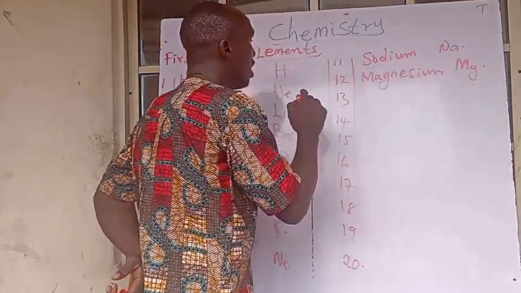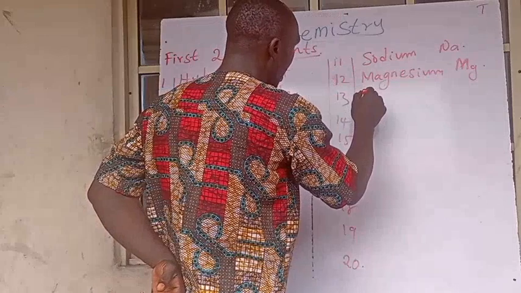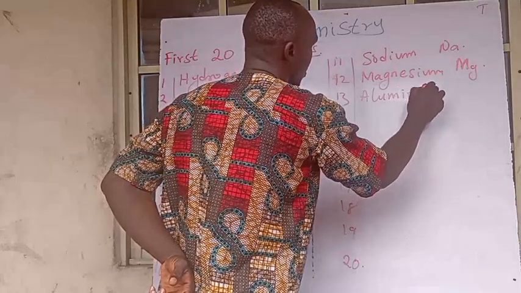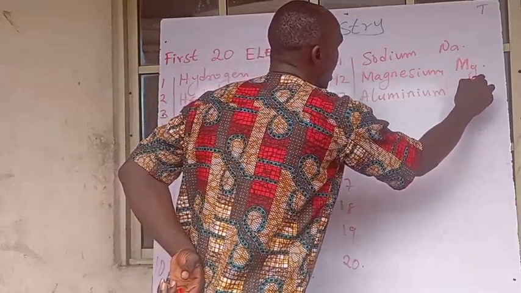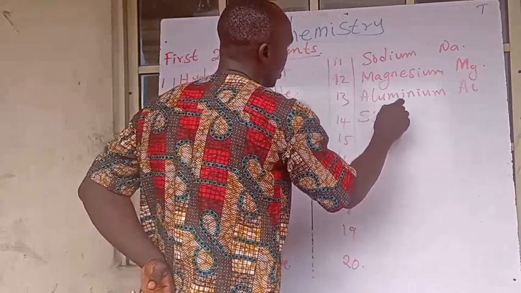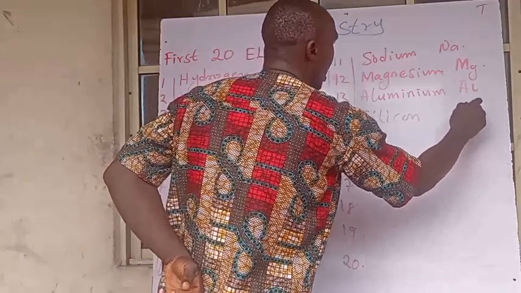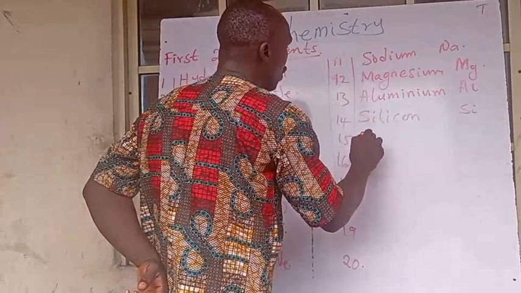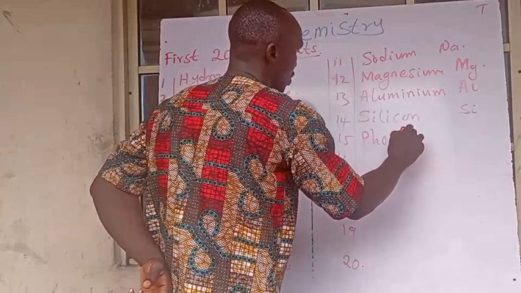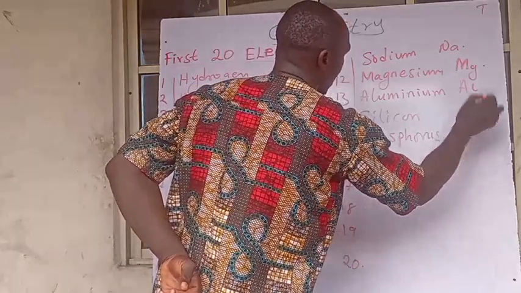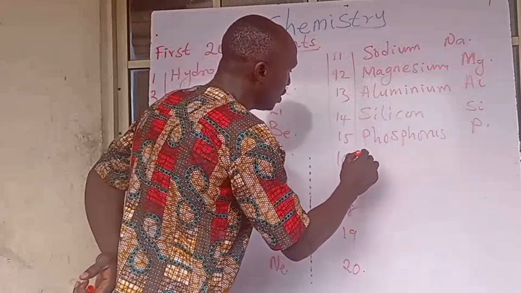We also have aluminium, Al. We also have silicon, which is Si. We also have phosphorus, which is P.